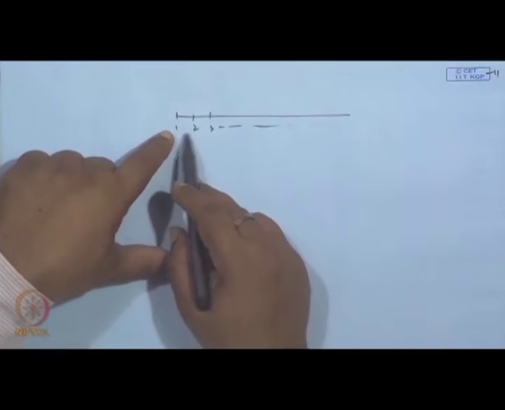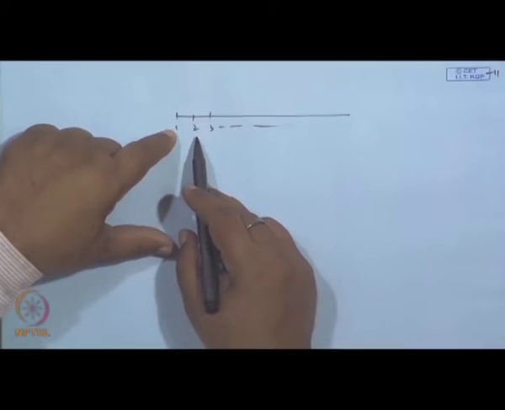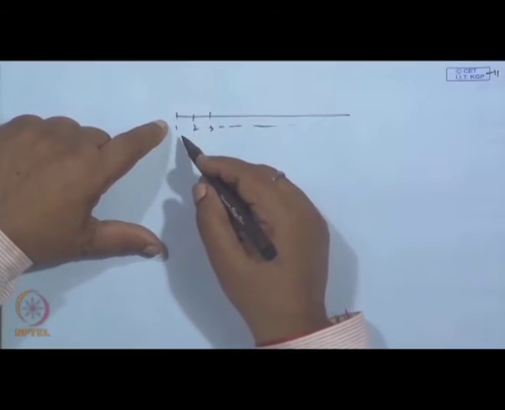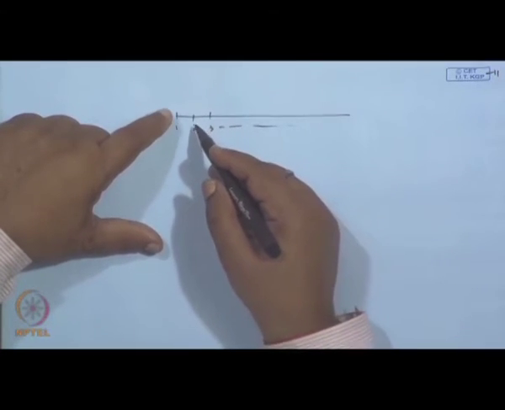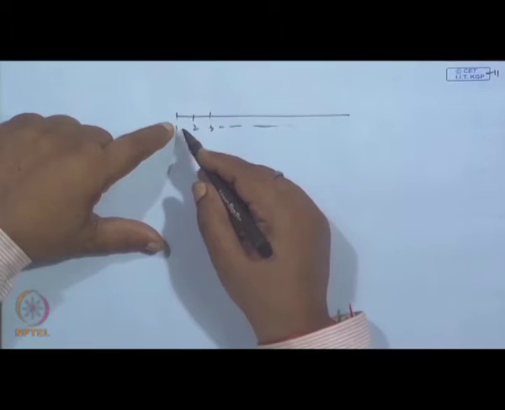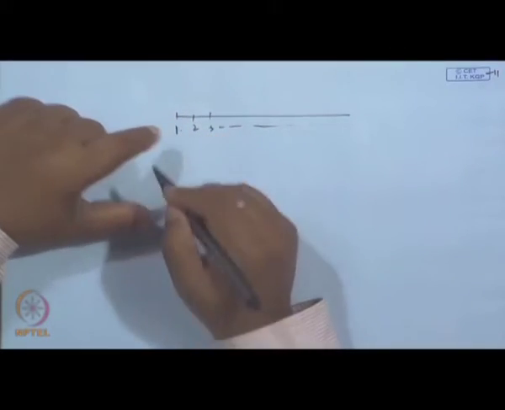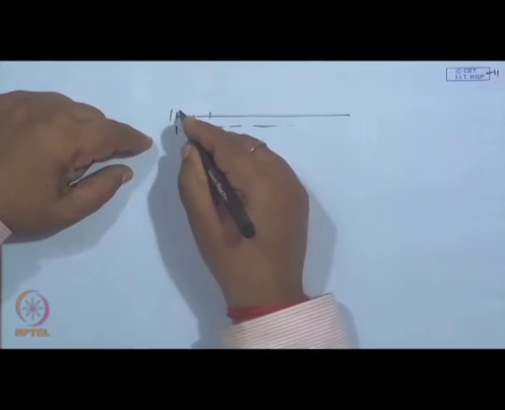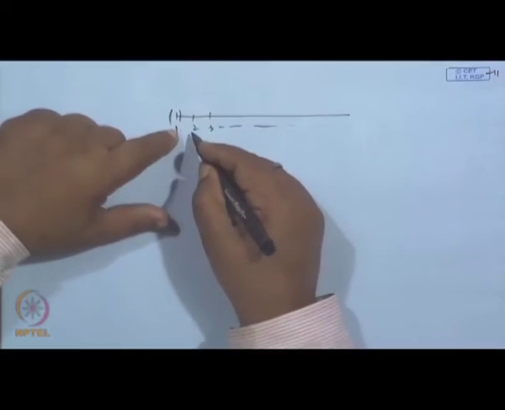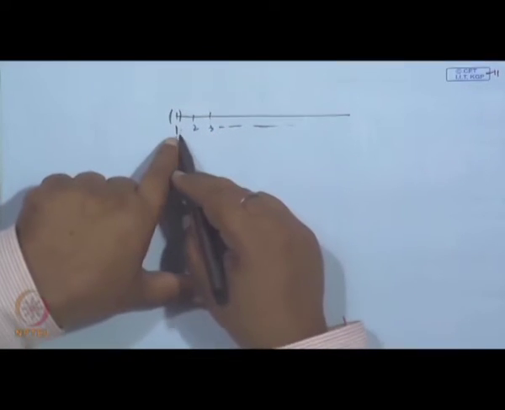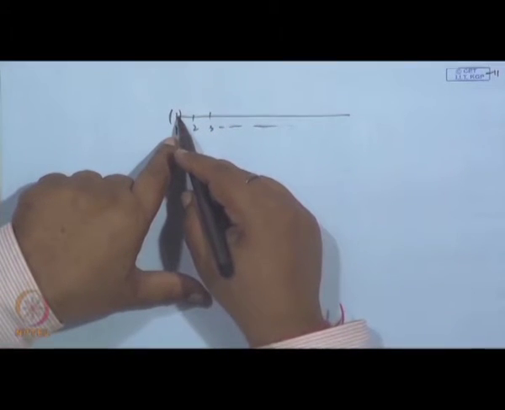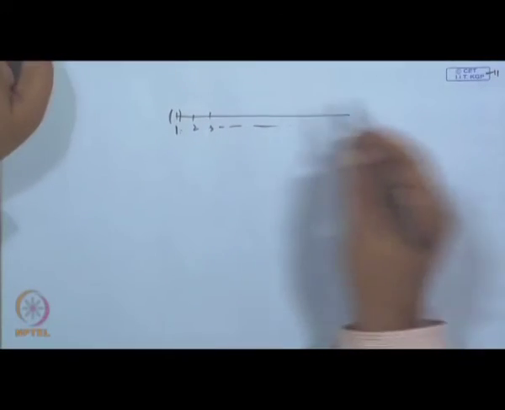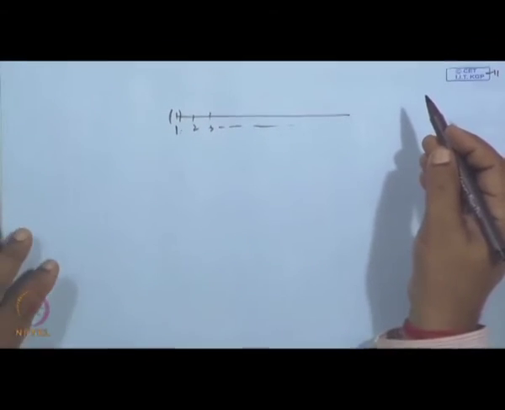We cannot get any neighborhood around a point which contains a point of the set other than that point. Suppose I take 1 and say 1 is the cluster point. If I draw a neighborhood around it, this neighborhood does not contain a point of the set other than 1, because basically no point is available. So 1 cannot be a cluster point. Similarly 2, 3. So this infinite set has no cluster point.